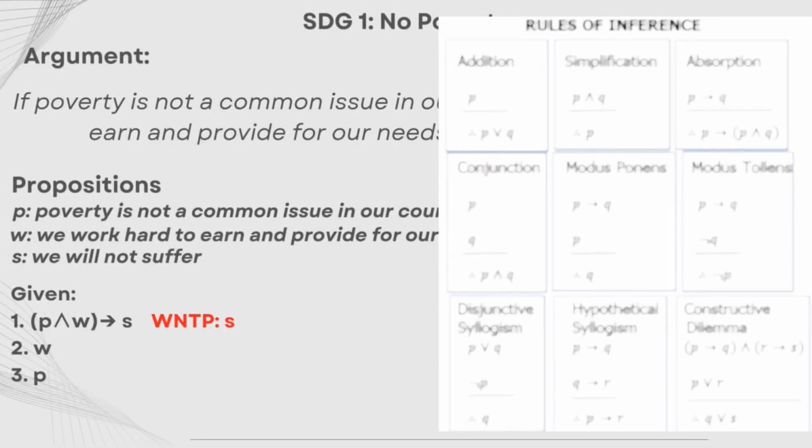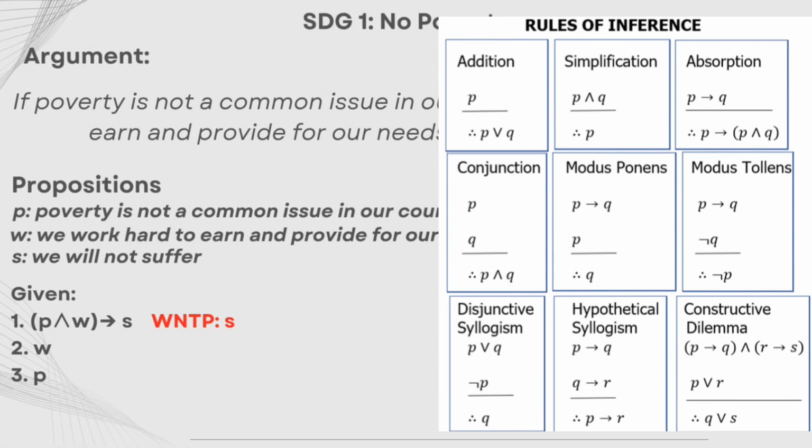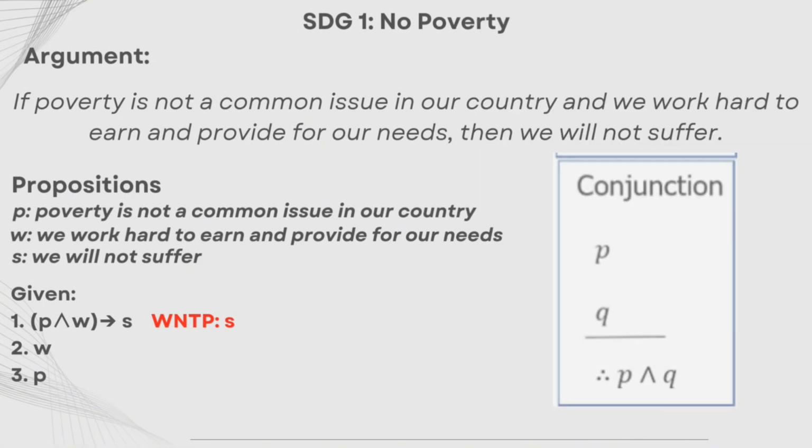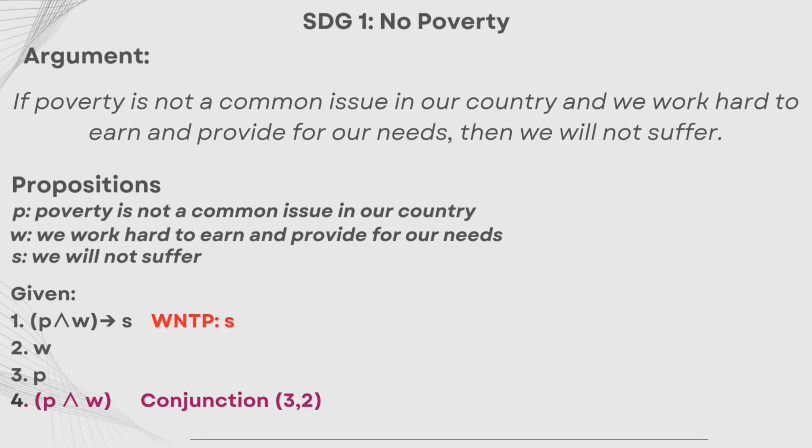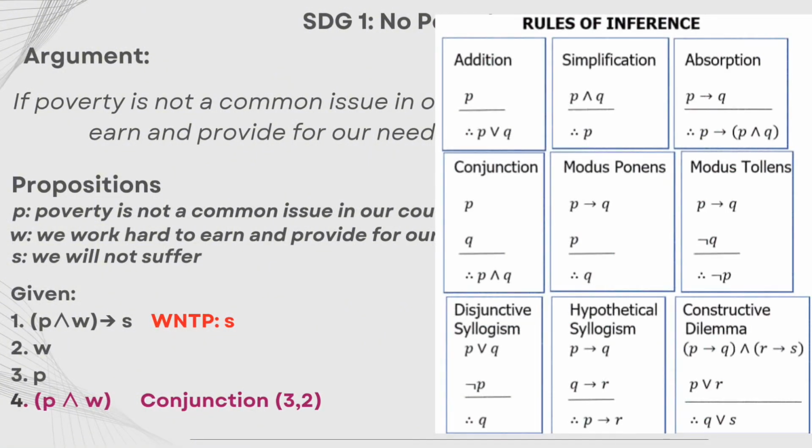So what can we observe about the givens? What do you think we can use based on the rules of inference? As we notice, for 2 and 3, we can combine both of them using what rule? Yes, you got it right. It is conjunction. We can use conjunction because both of them are true. So let's put our answer, and proceed to the next step.